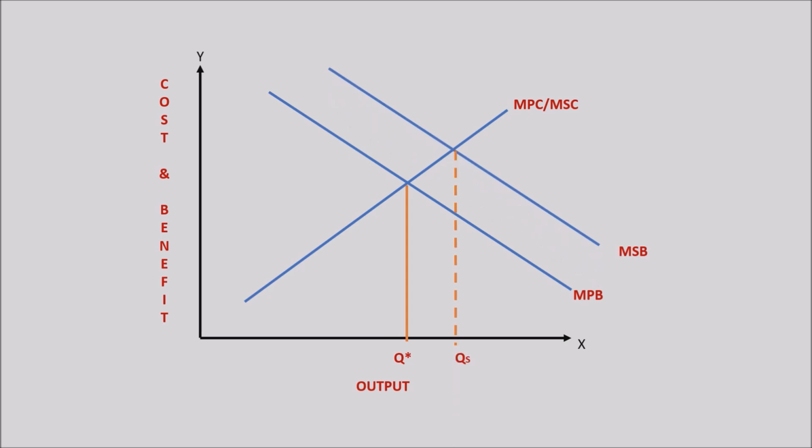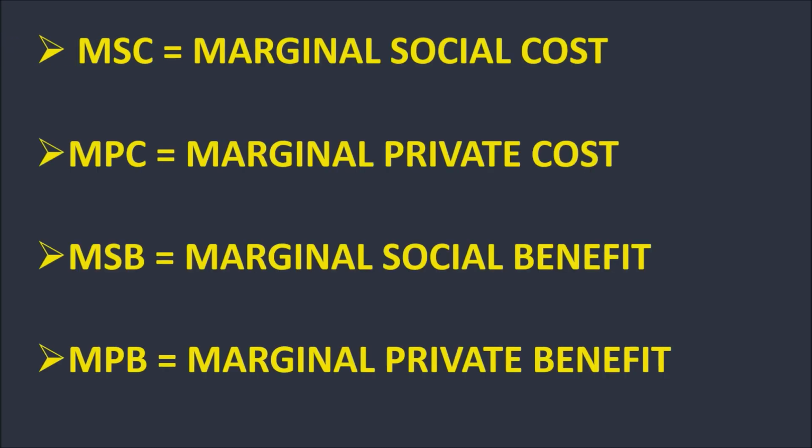But as the individual takes the vaccination, he or she not only protects themselves but also other individuals in the society. Now the MSB, that is the marginal social benefit curve, comes into the picture. It denotes the benefit received by the society. Here we see the quantity shift from Q star, that is the free market output, to QS, that is the socially required optimal quantity. The quantity that is produced in the free market is less than the quantity that is socially required. These are the abbreviations of the terms that we saw in the graphical representation.